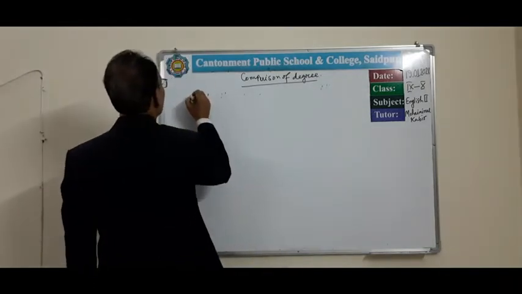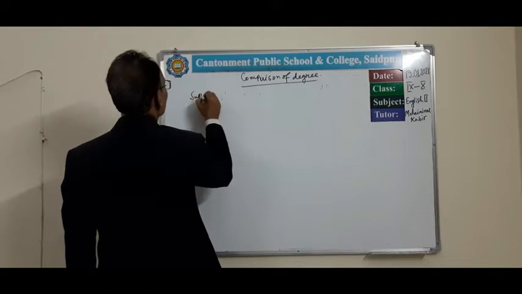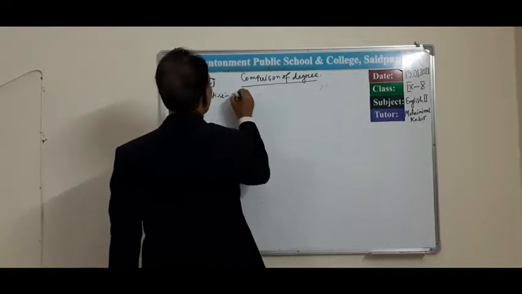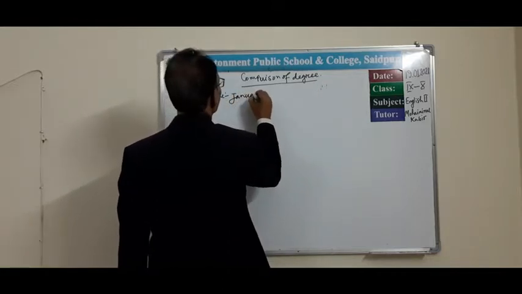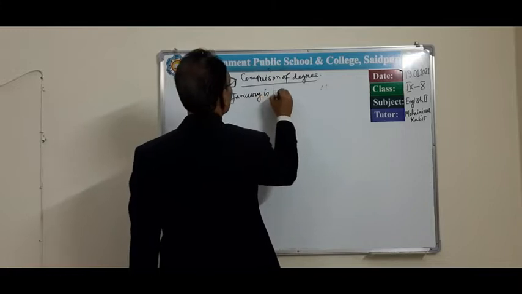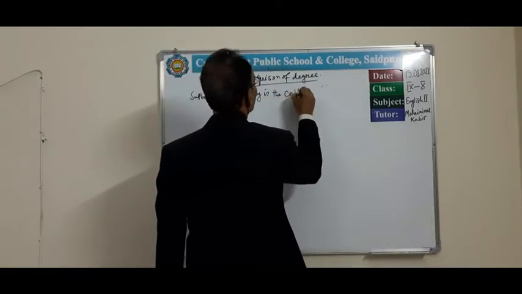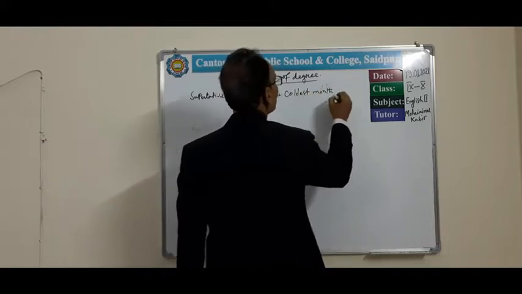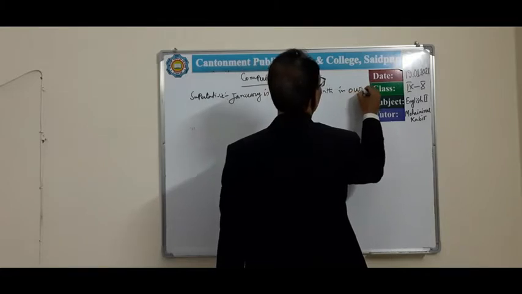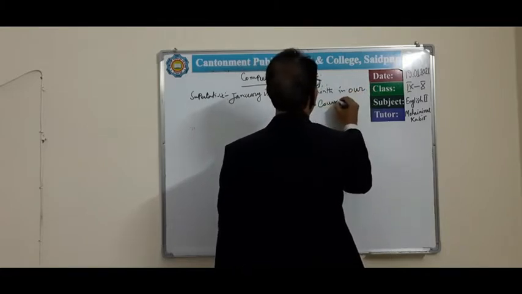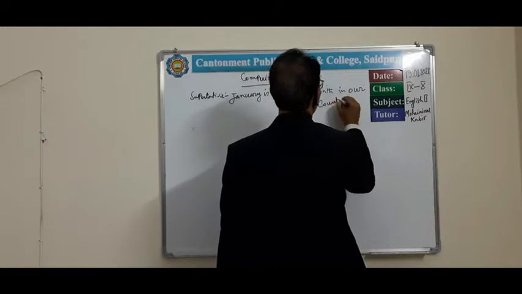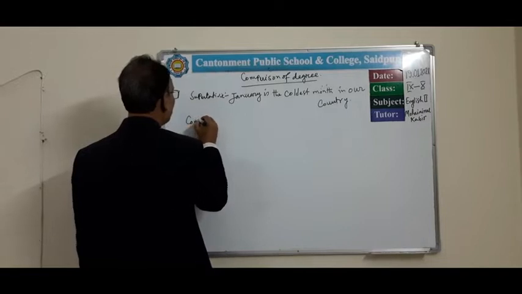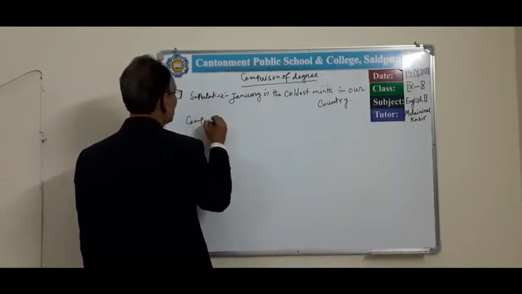Superlative form, maybe: January is the coldest month in our country. And its comparative form, comparative.